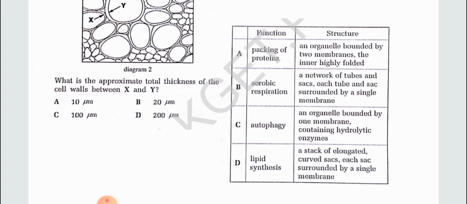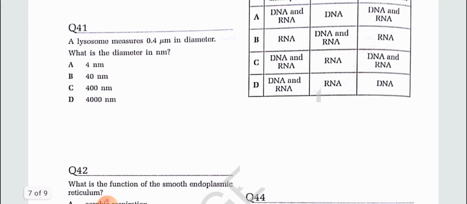Aerobic respiration takes place in mitochondria, and it is enveloped by a double membrane, not a single membrane. Autophagy occurs by lysosome. Yes, the lysosome is bound by one membrane and contains hydrolytic enzymes. This is our correct option. Okay, lysosomes measure 0.4 micrometer in diameter. What is the diameter in nanometer?